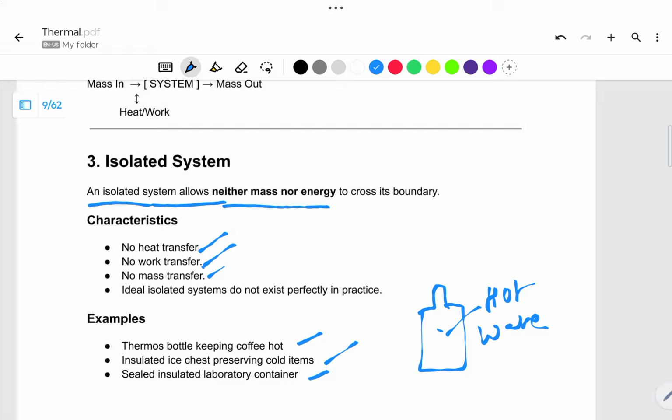But as we are assuming, it remains hot because neither the liquid inside the thermos goes out, nor can new liquid be added. So whatever liquid is there remains the same, and the temperature remains the same. Then only we can call it an isolated system.